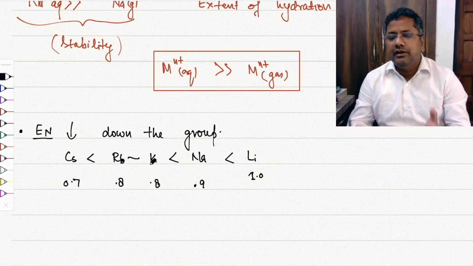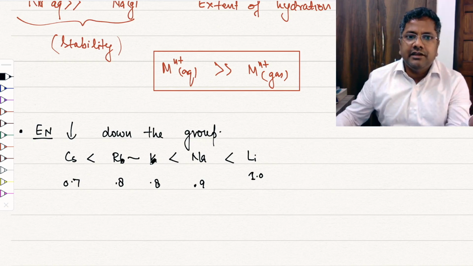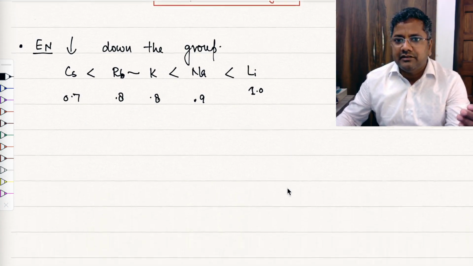All of you know that with electronegativity and the difference in electronegativity, we can predict the nature of the bond between the compounds.